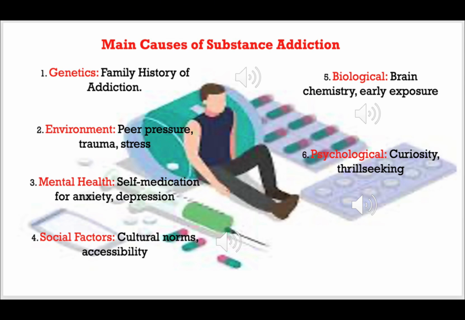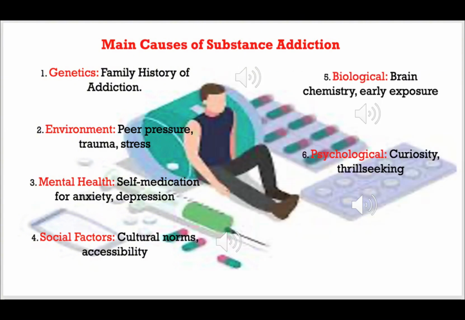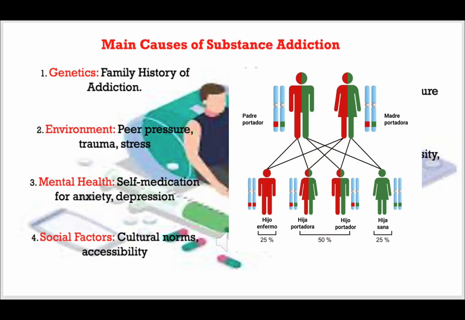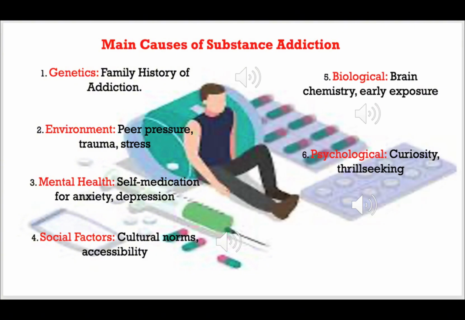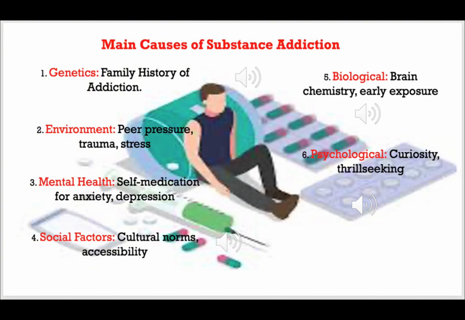The first one, genetics. What is genetics? When we talk about genetics, it means the inherited traits from the family background, family history of addiction. So this factor increases the risk of addiction.